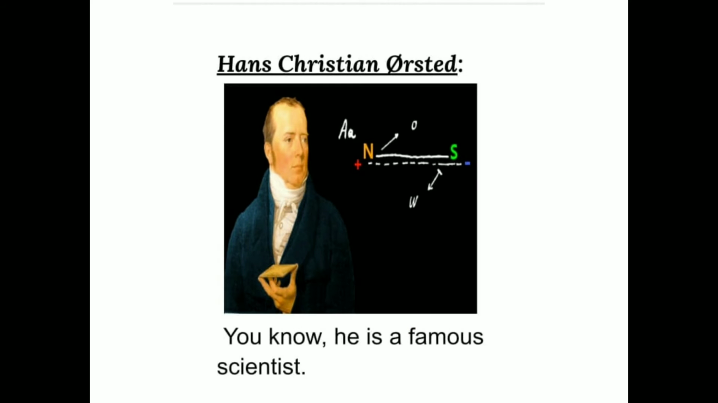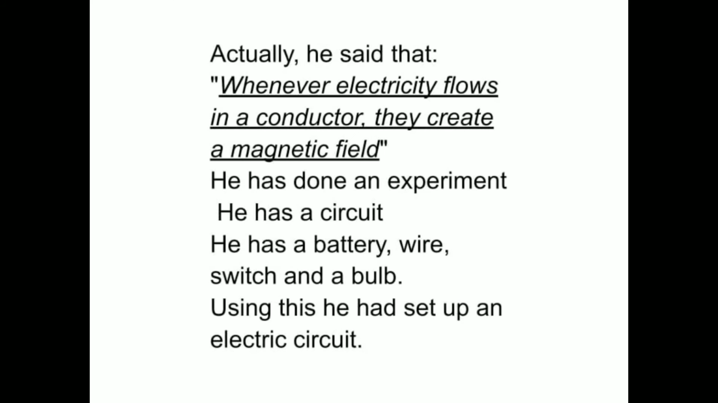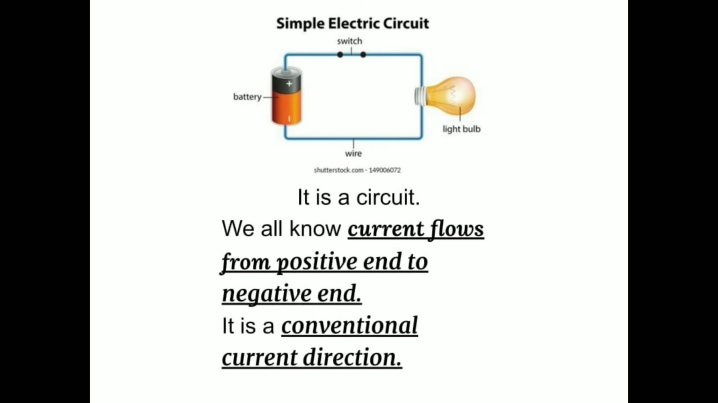Hans Christian Ørsted, you know, he is a famous scientist. Actually, he said that whenever electricity flows in a conductor, it creates a magnetic field. He has done an experiment. He has a circuit. He has a battery, wire, switch and a bulb. Using this, he had set up an electric circuit. Simple electric circuit. We all know current flows from positive end to negative end. It is the conventional current direction.